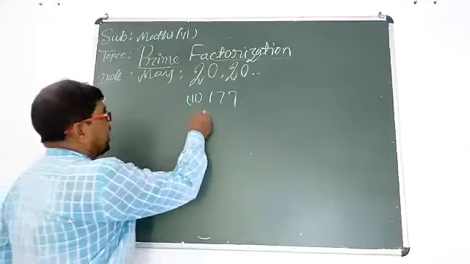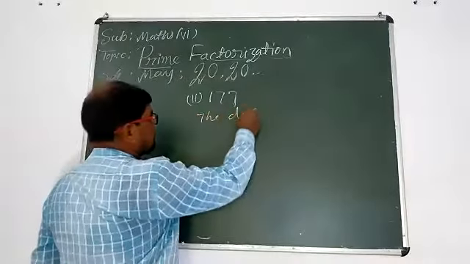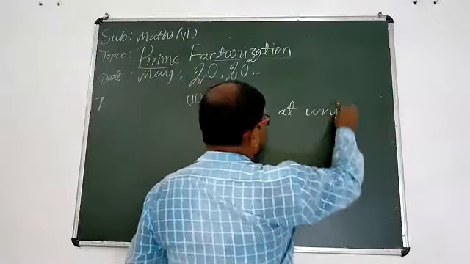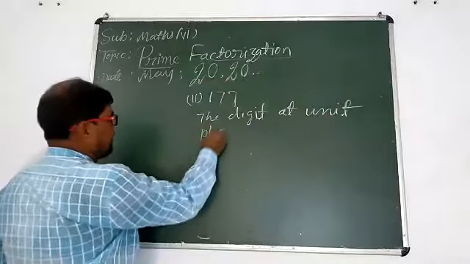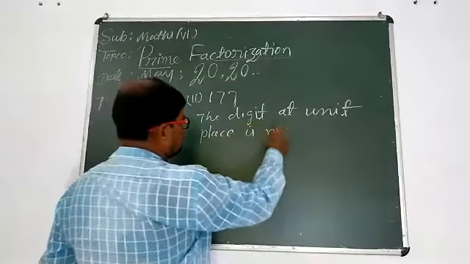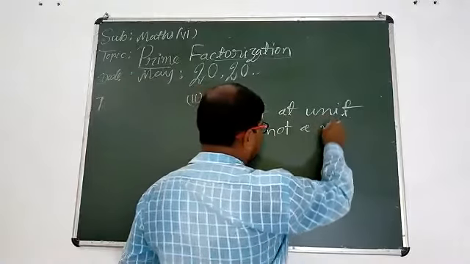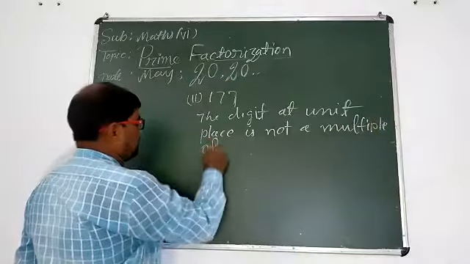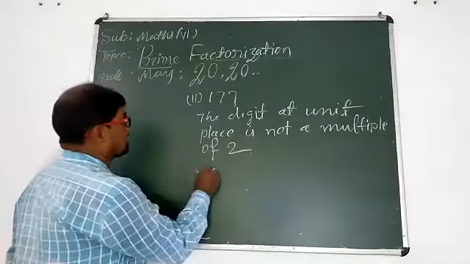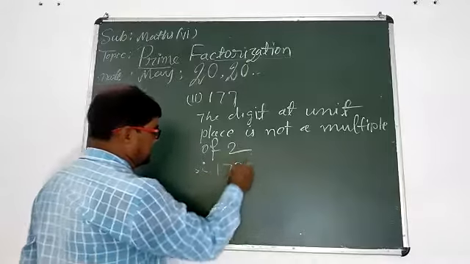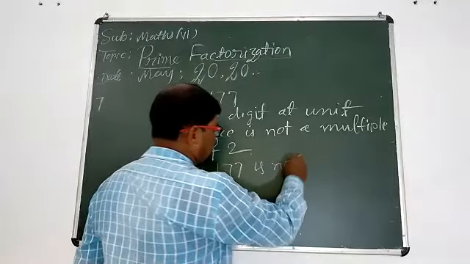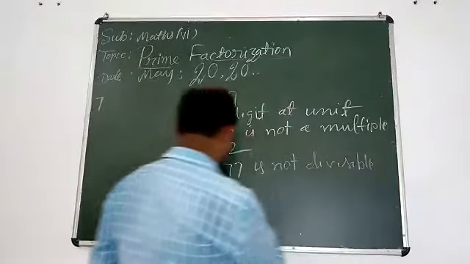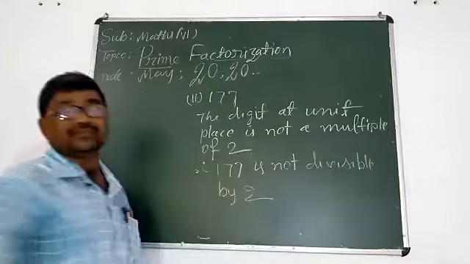Reason is the digit at unit place is not a multiple of 2, so 177 is not divisible by 2. Okay? Understood?